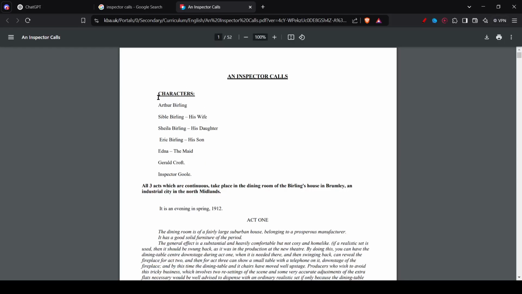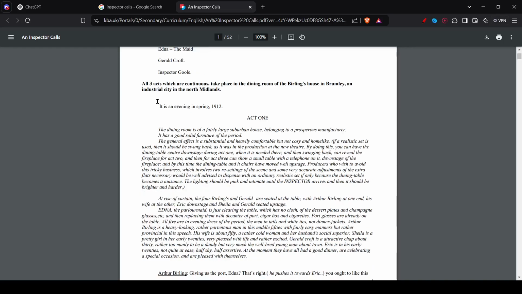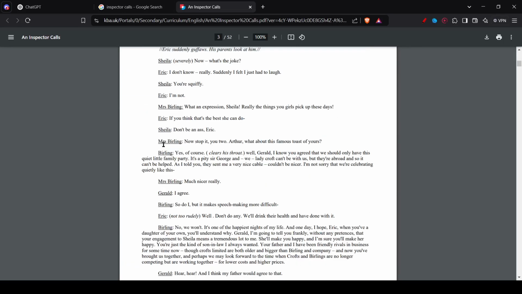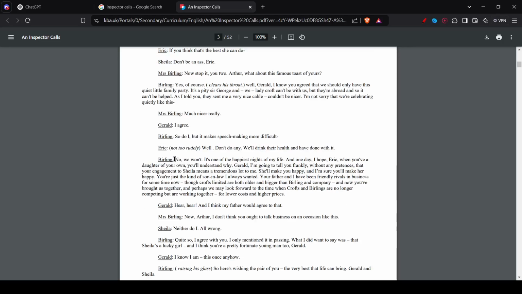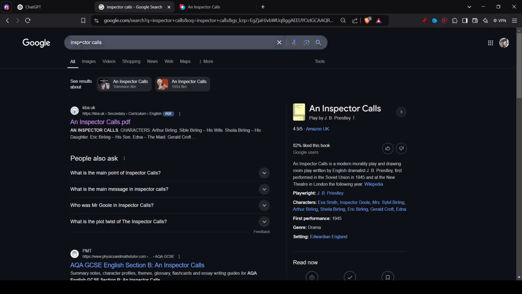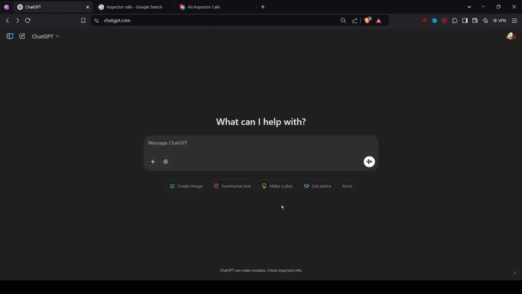For writing essays mainly, you would need to get points related to the topic you're writing on. So let's say this paragraph right here was somehow related to the topic I was doing. What you can do is copy this paragraph, go back to ChatGPT and paste it.